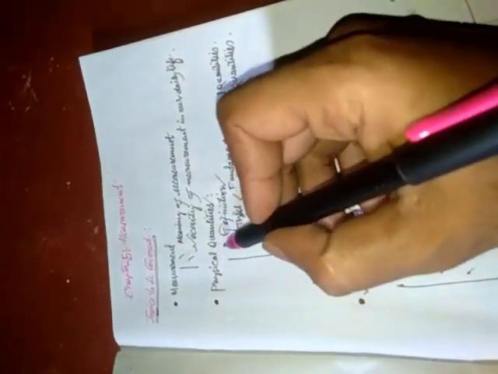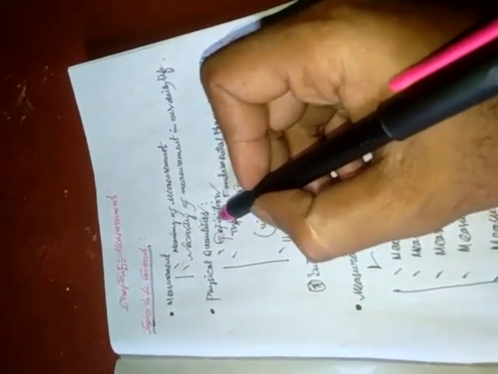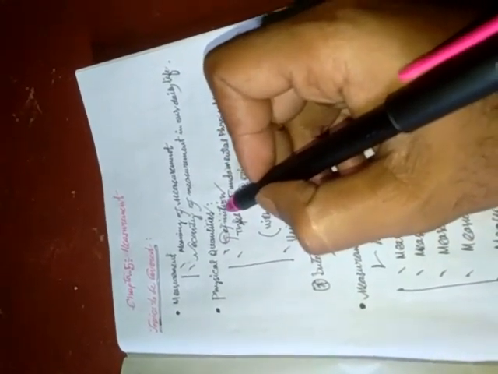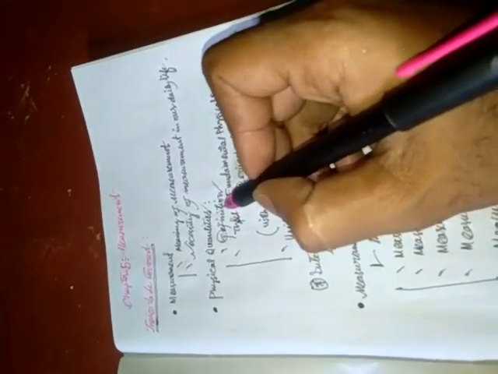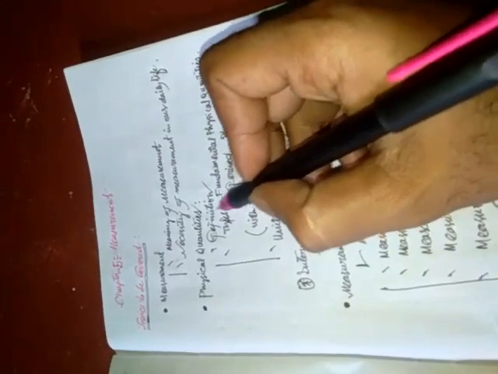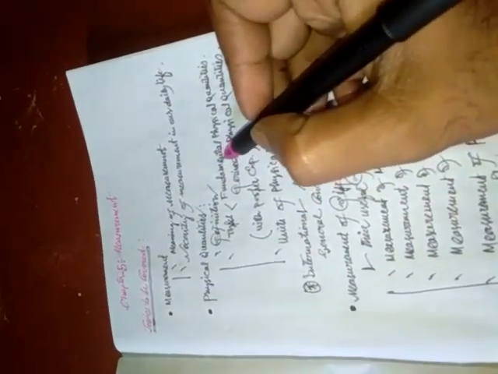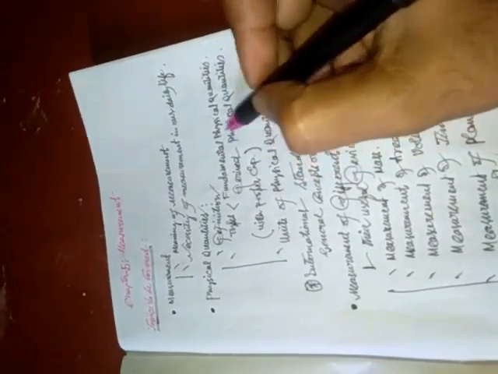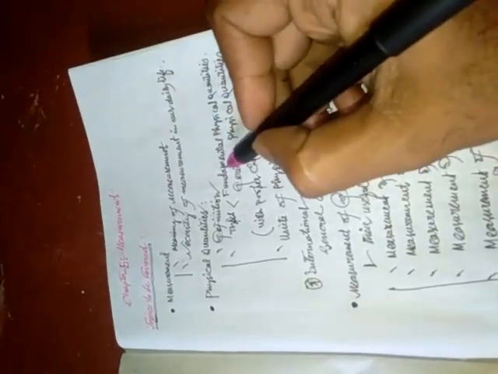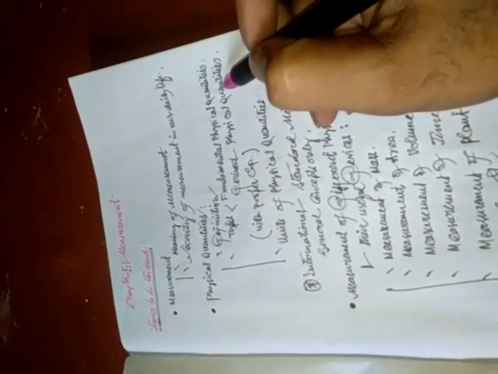The second topic of this chapter is physical quantities. First, we have to know the term physical quantity. What is the meaning of physical quantity? Thereafter, how many types of physical quantities are there? Broadly, we can divide all physical quantities into 2 groups: fundamental physical quantities and derived physical quantities.